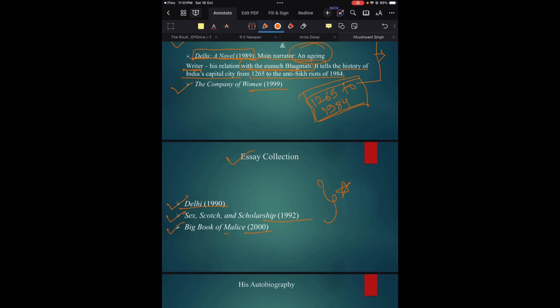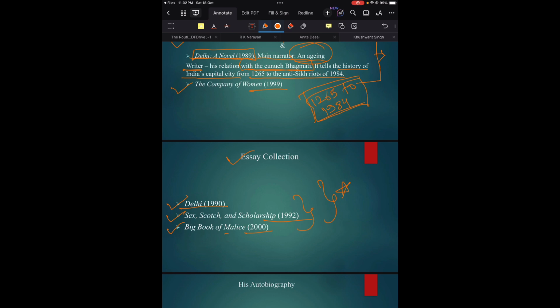Just remember the names. Perhaps you will be given four options, and one of them will be one of these three names, asking which of the following is an essay collection by Khushwant Singh. Or you might be asked who wrote Big Book of Malice, and definitely Khushwant Singh will be the right answer.